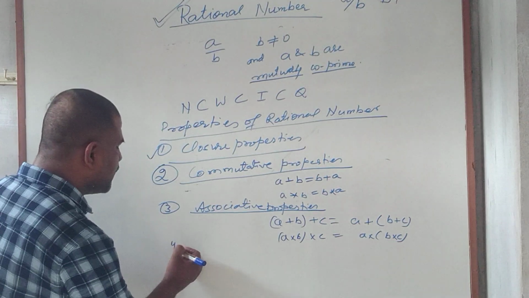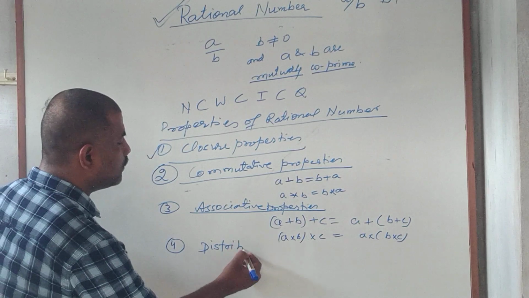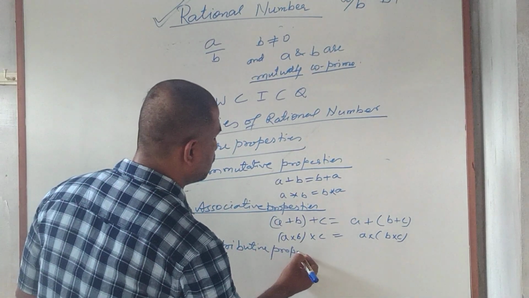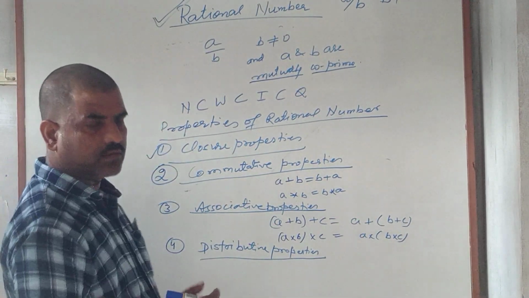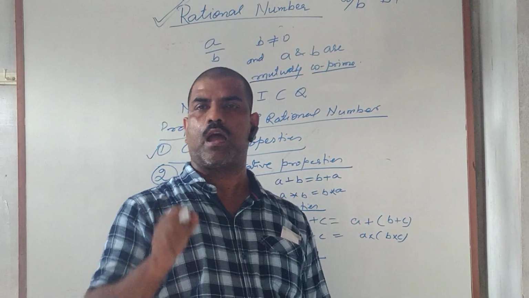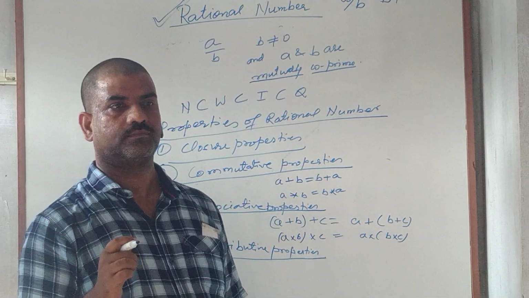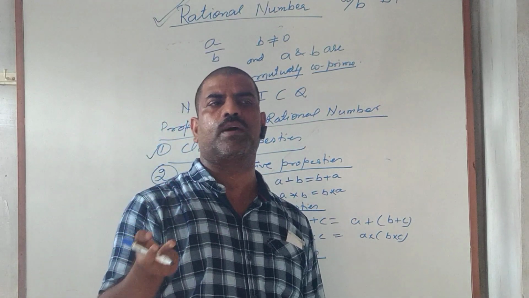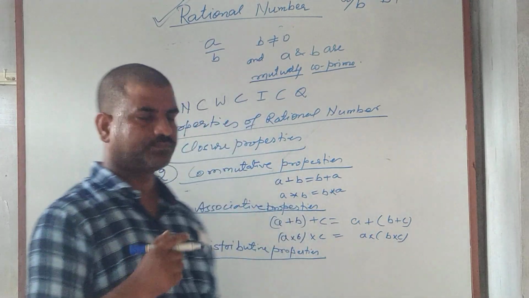Then the fourth property is the distributive property. In case of the set of rational numbers, addition is not distributed over multiplication, only multiplication is distributed over addition.